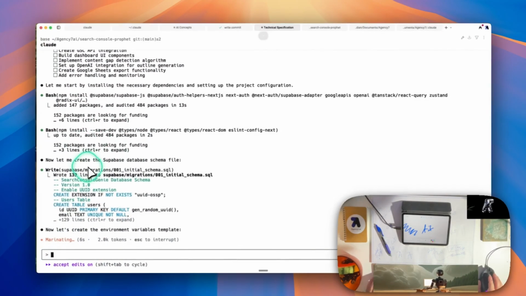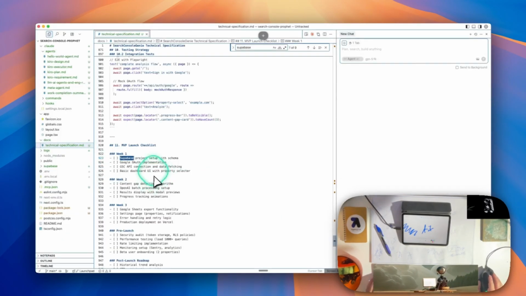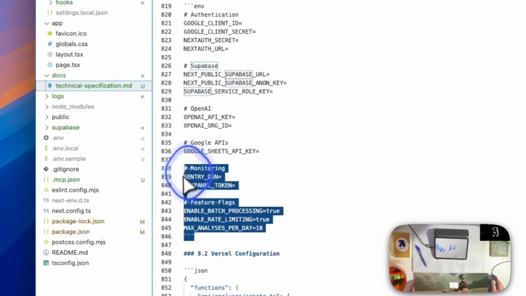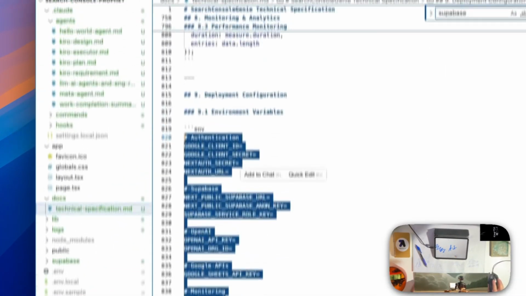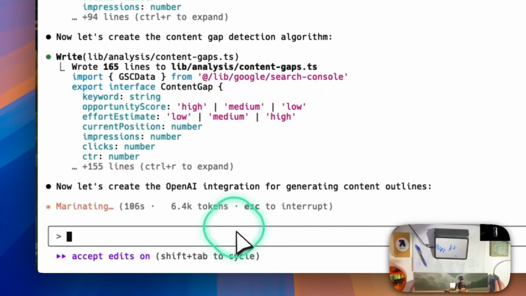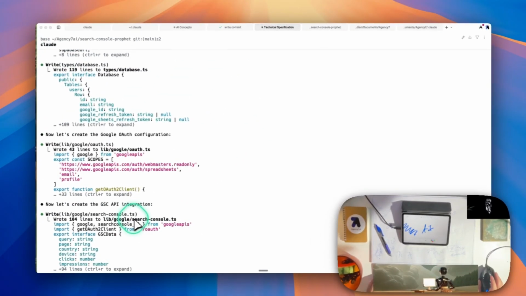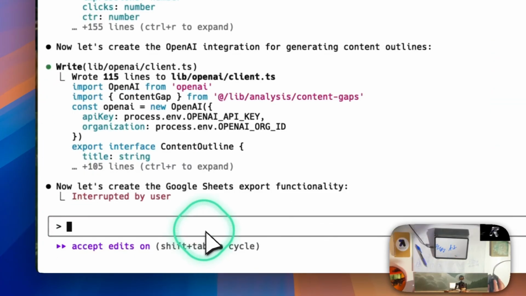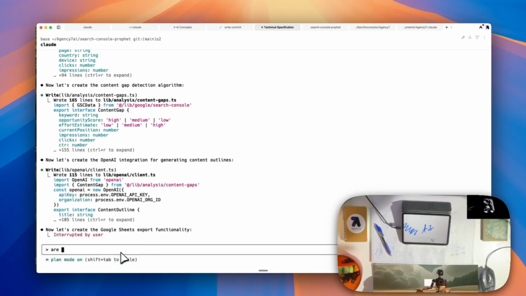Okay, so now we are going to need all of these auths. So I'm going to pause. One thing I want to tell it before it starts doing the Google Auth is I want to ask it, Shift Tab, are we using Supabase Google Auth?